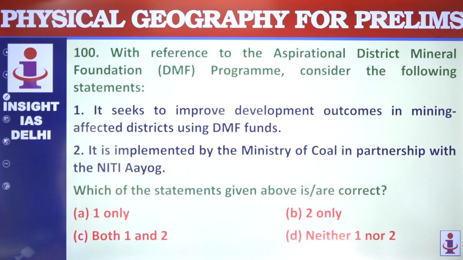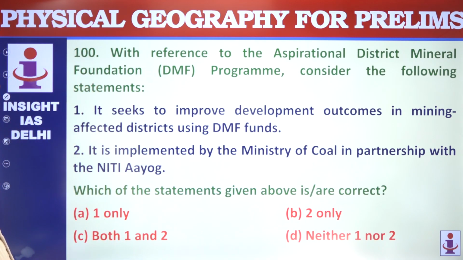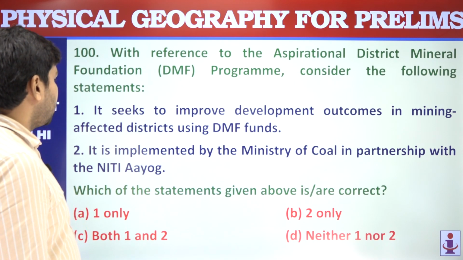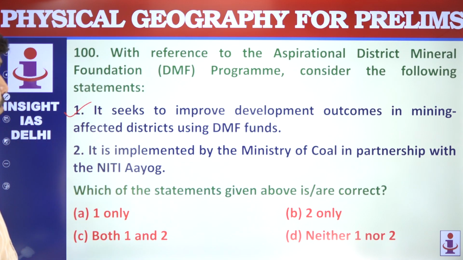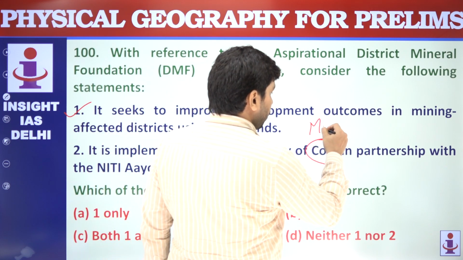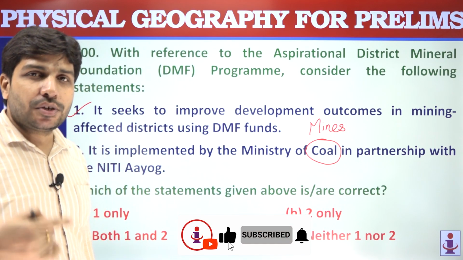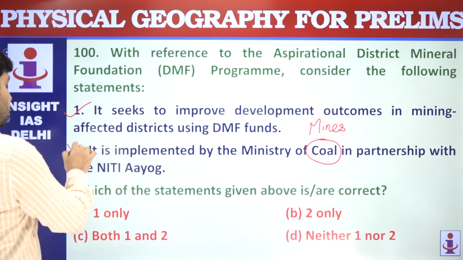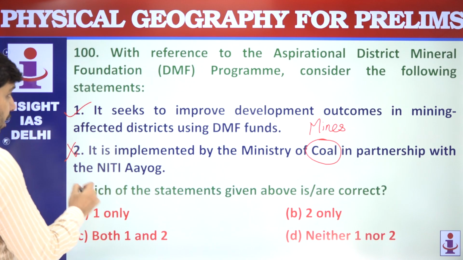The last question of this test is related to Aspirational District Mineral Foundation Program. It seeks to improve development outcomes in mining affected districts using DMF funds. Yes, it is implemented by the Ministry of Coal. It is not by Ministry of Coal, it is by Ministry of Mines. Ministry of Mines, Ministry of Coal, Ministry of Petroleum and Natural Gas are 3 different ministries. You should be very much conscious about this. So only one is the correct answer.